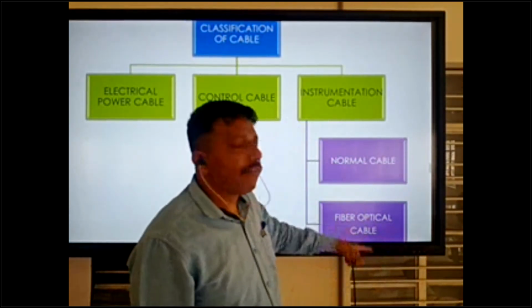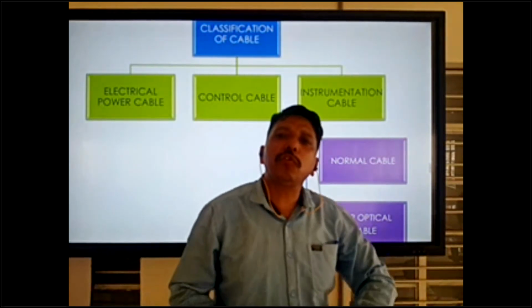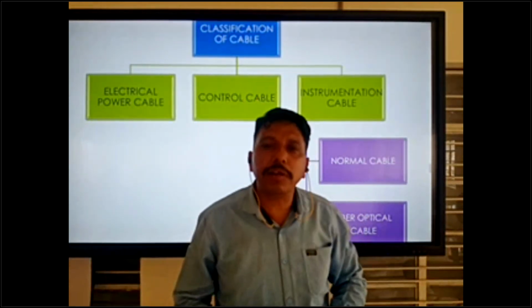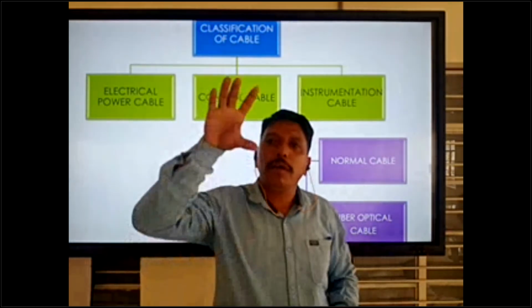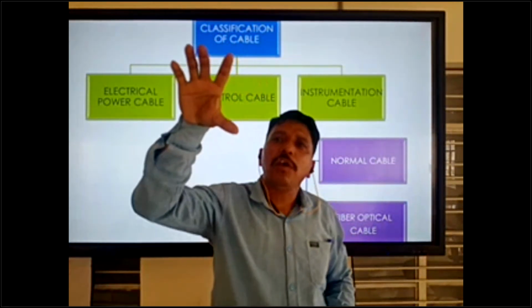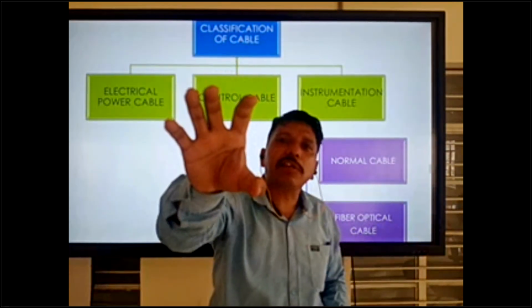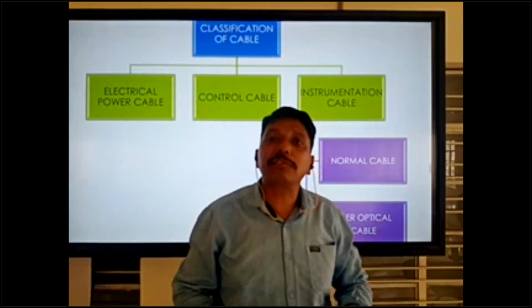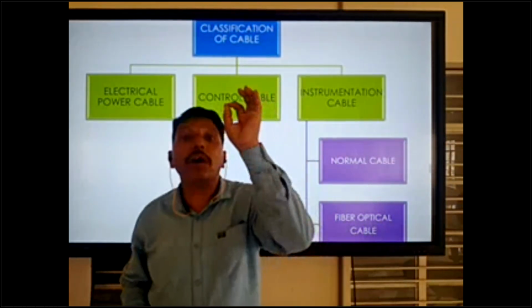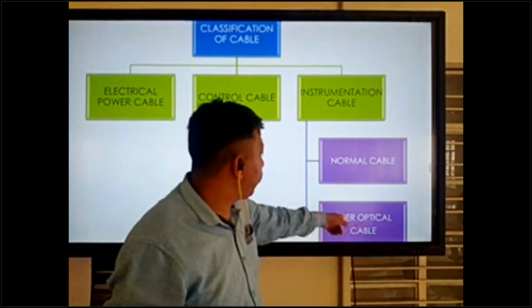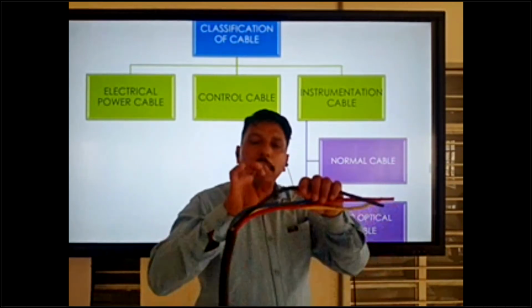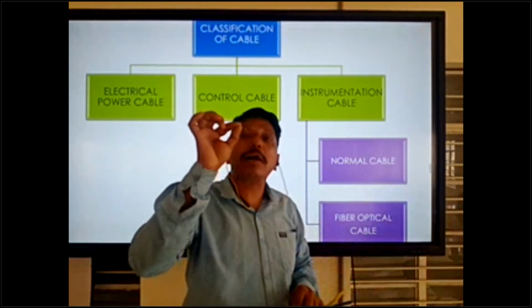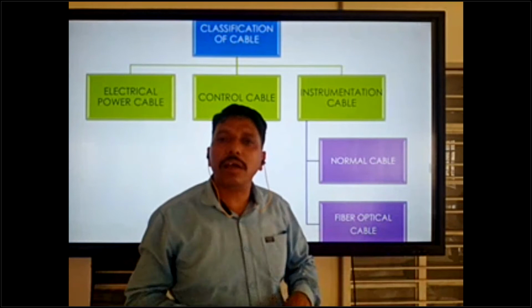So maximum fiber optical cable is using for signal systems in gas plant. Some tank signals, some temperature signals, any types of signals in power plant or gas plant. That time we can using fiber optical. Fiber optical cable inside have the glass, fiber glass.